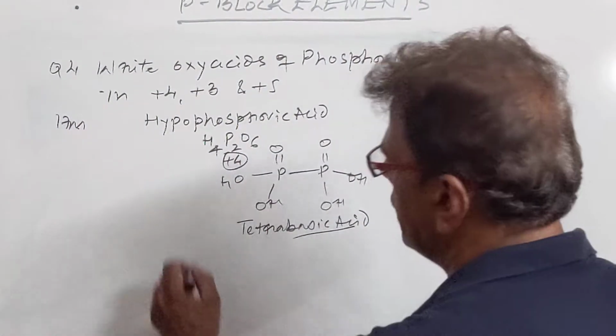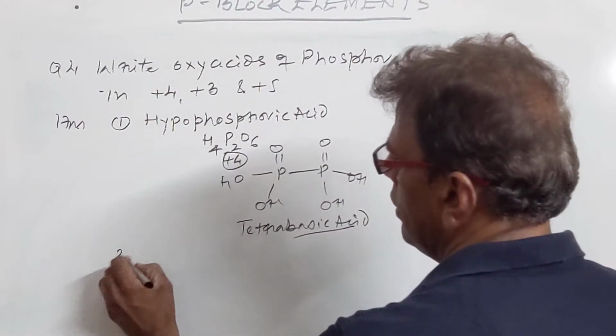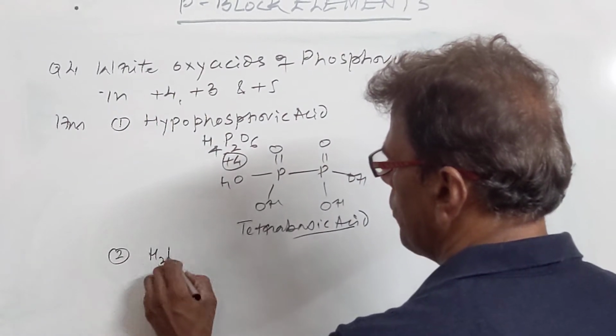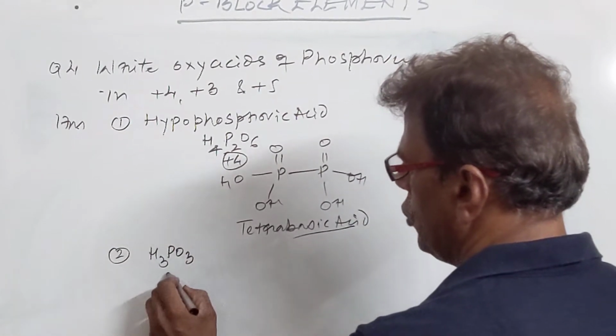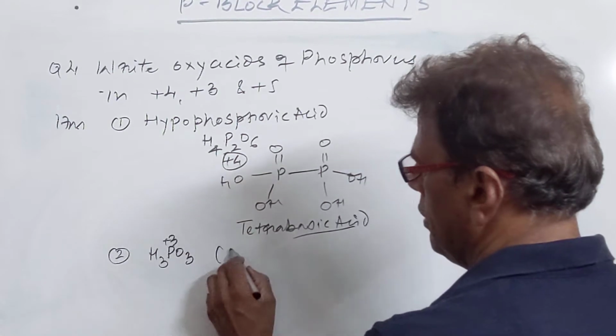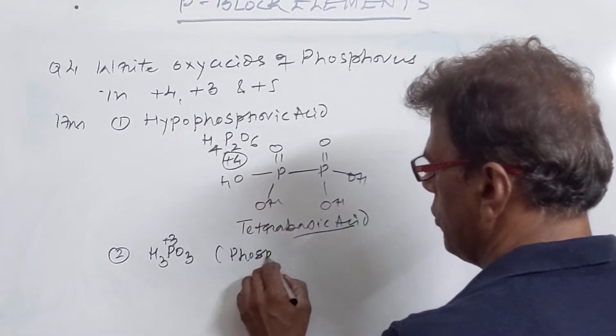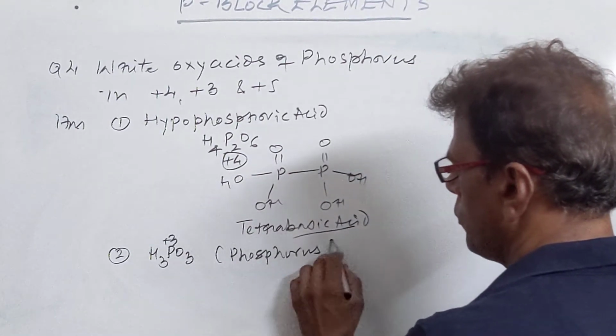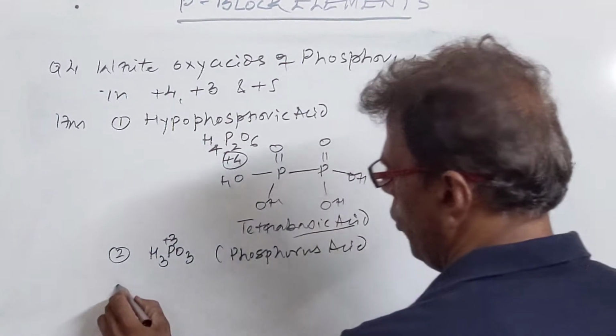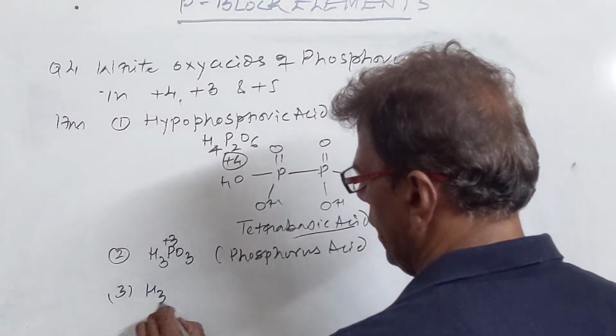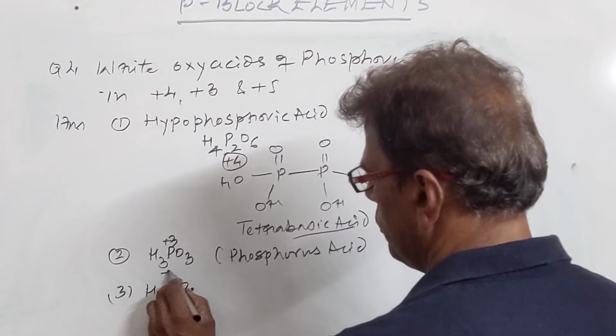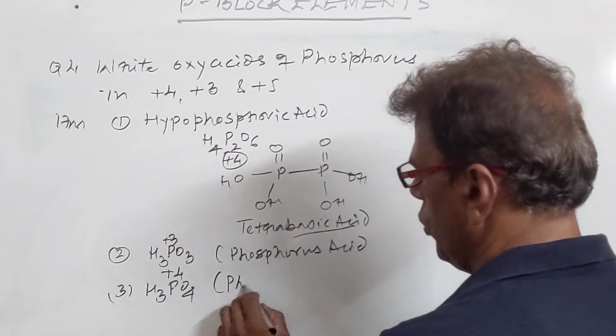Then we have the oxy acid in +3 state. That is H3PO3. Here phosphorus is in +3 state. This is called phosphorus acid. Then the oxy acid in +5 state, H3PO4. This is phosphoric acid.